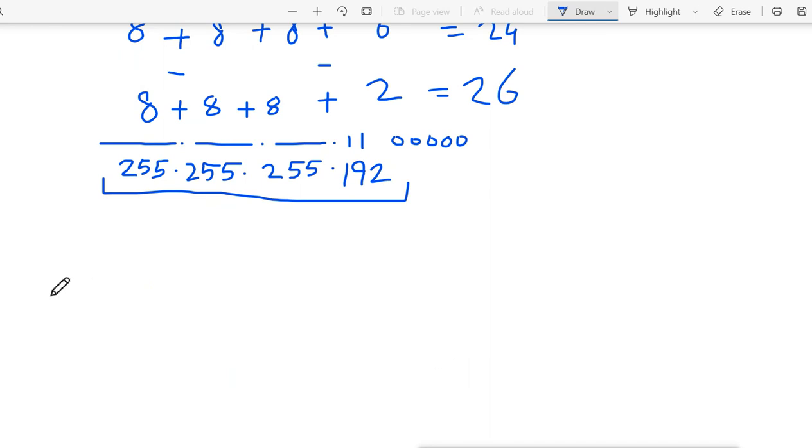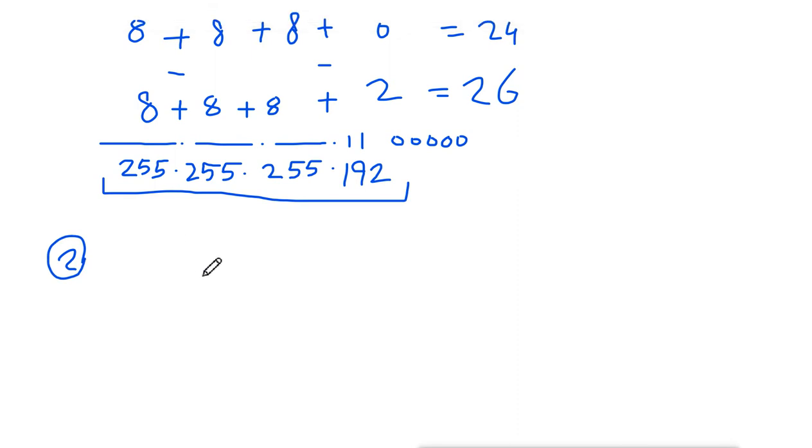Now the next thing we want to find out is how many networks and host addresses we have, how many blocks we have, and what is the block size. So first I will see the default bits. Default bits we can't do anything about, so we will leave them as they are. Now how many extra enabled bits do we have?